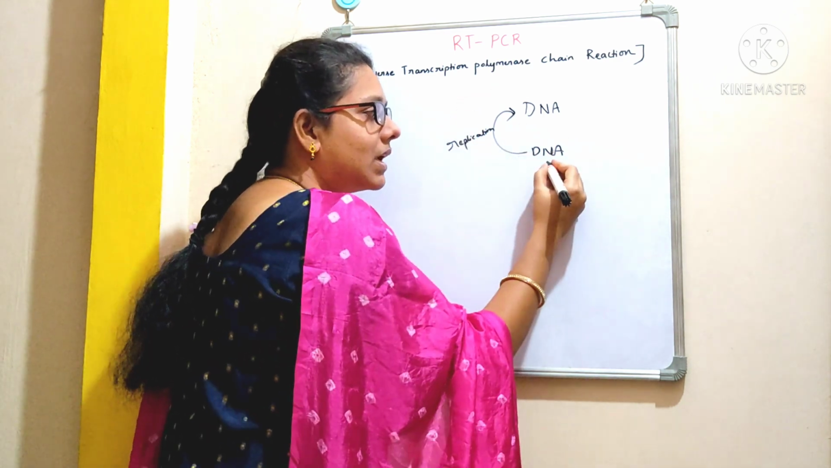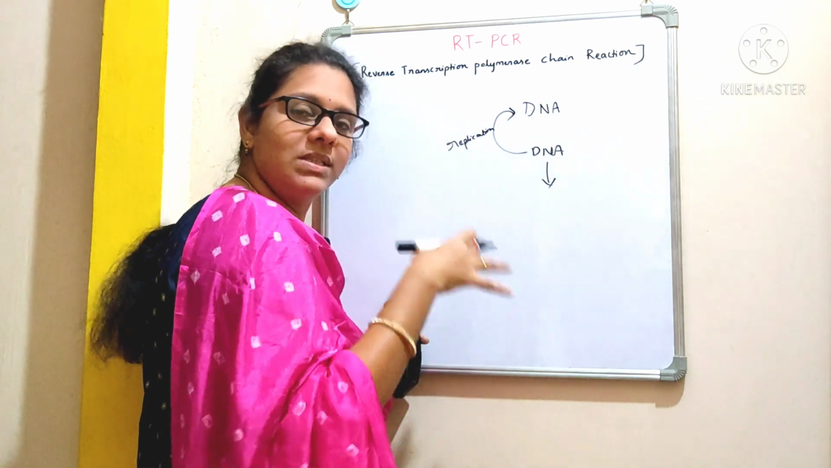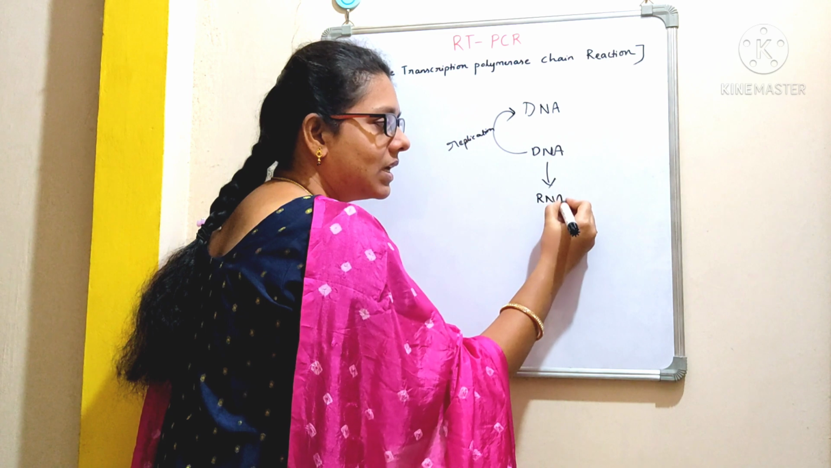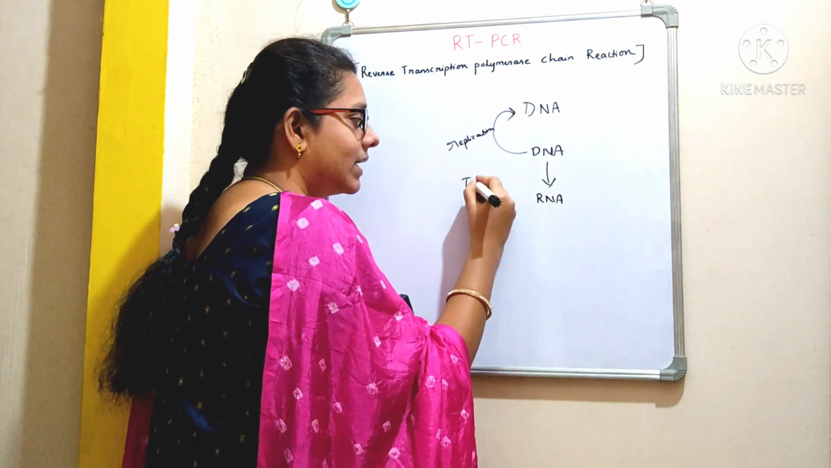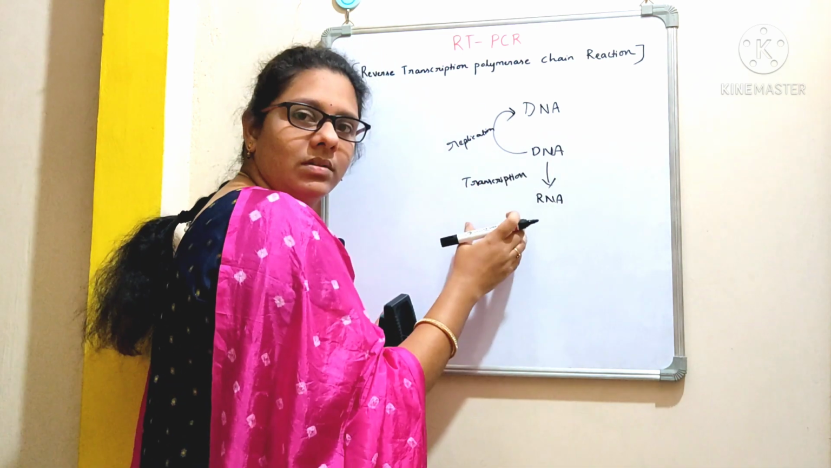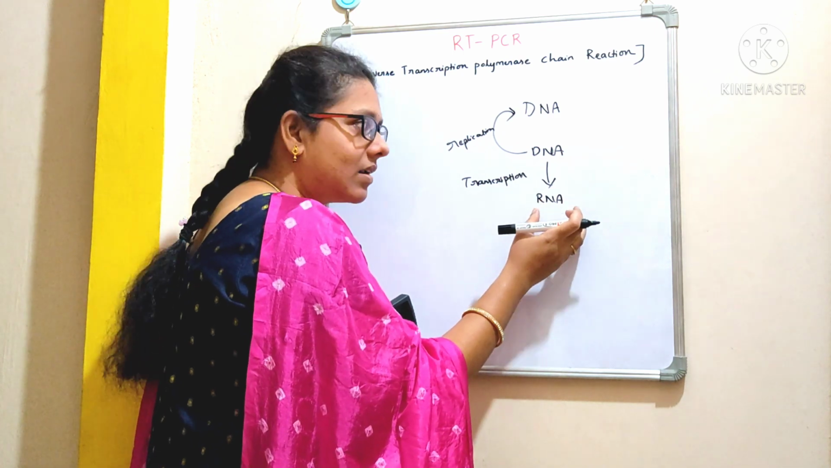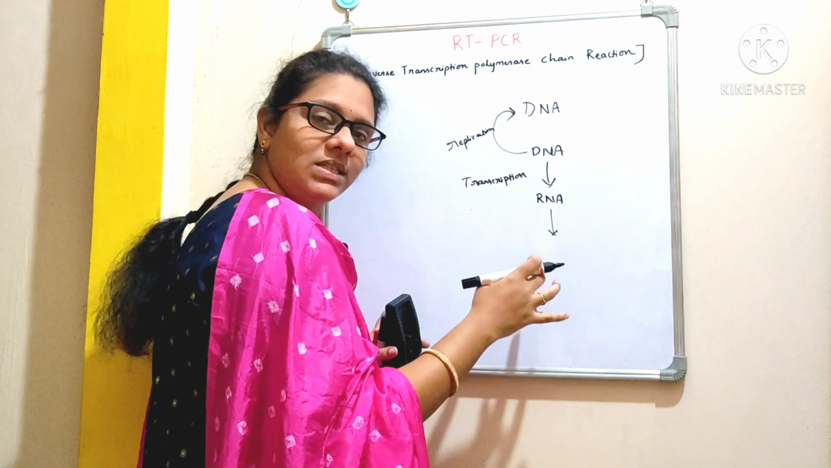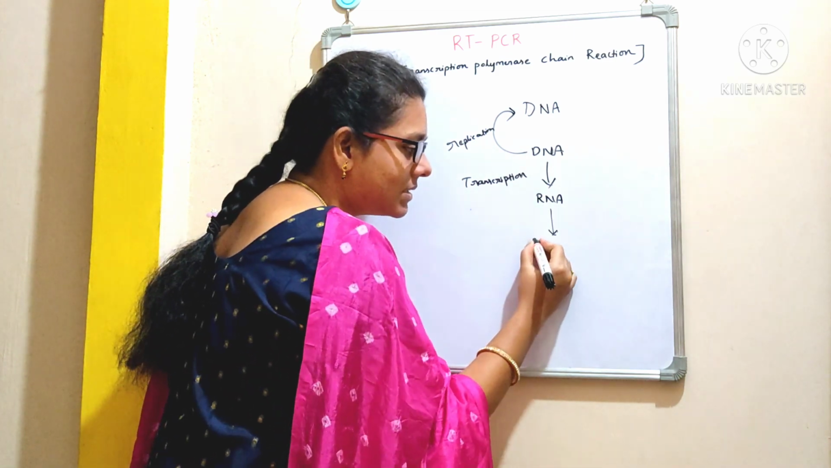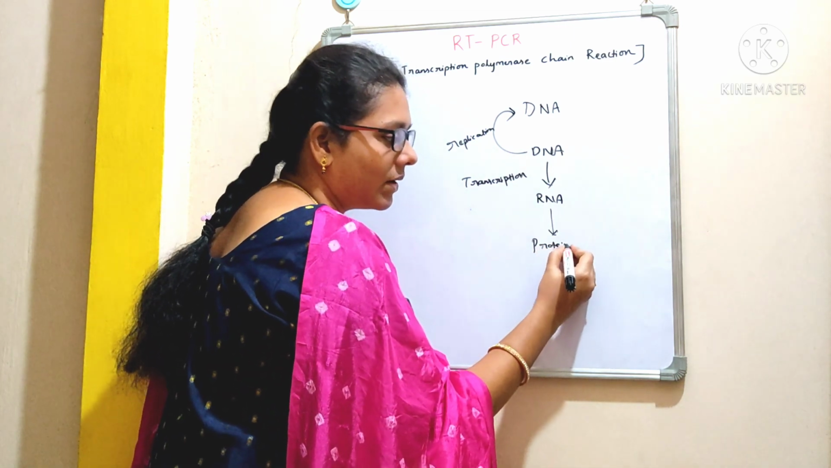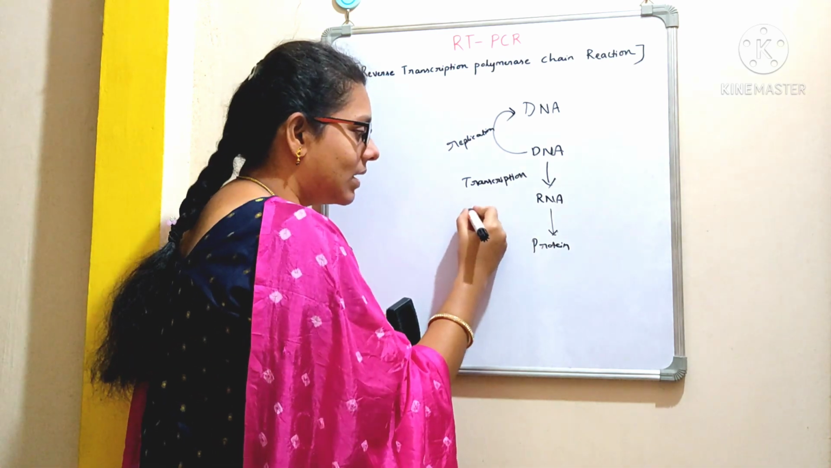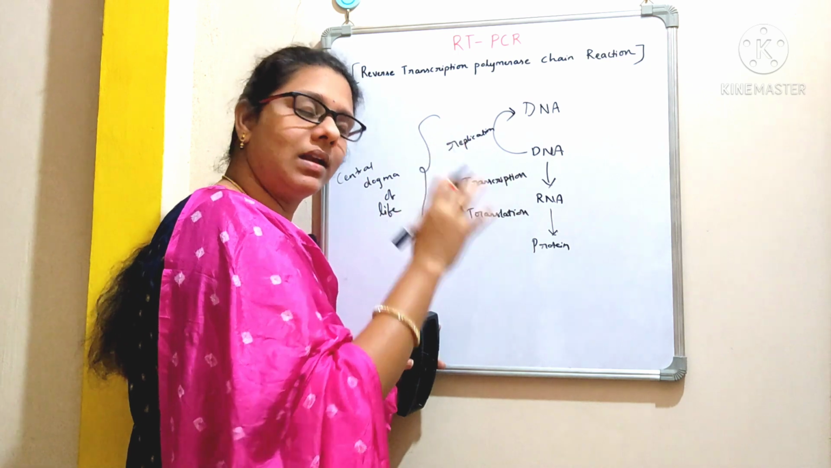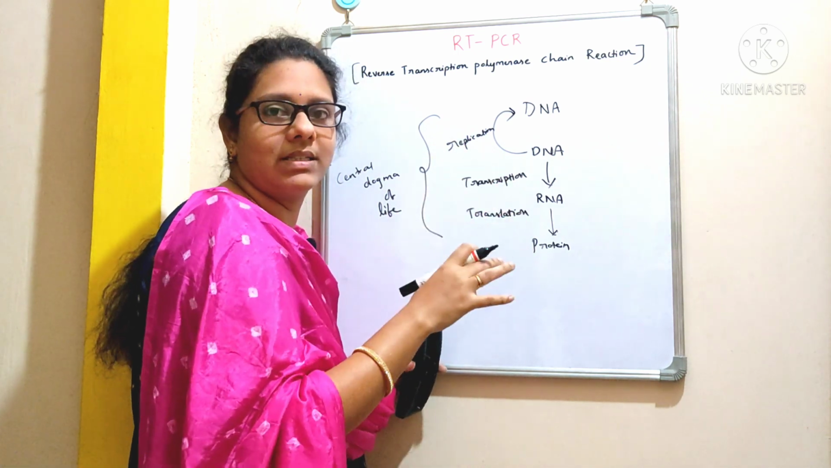And from the replication, what happens in the next step? If we get RNA from the DNA, that process we call transcription, right? The synthesis of RNA from DNA is called transcription. And what is the next step? Synthesis of protein from RNA by a process called translation. Clear? And here there is another concept called reverse transcription.